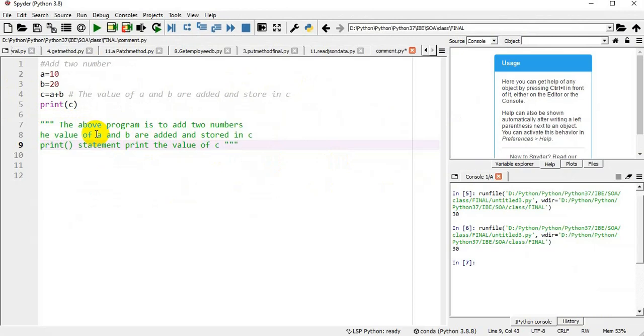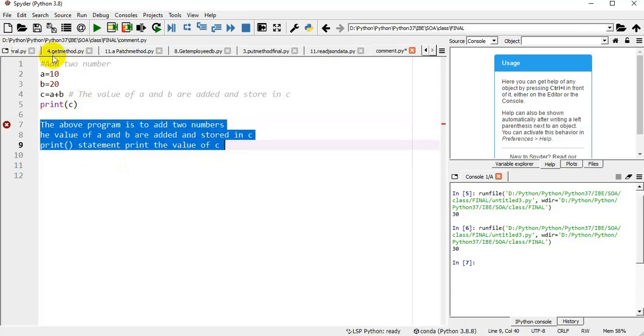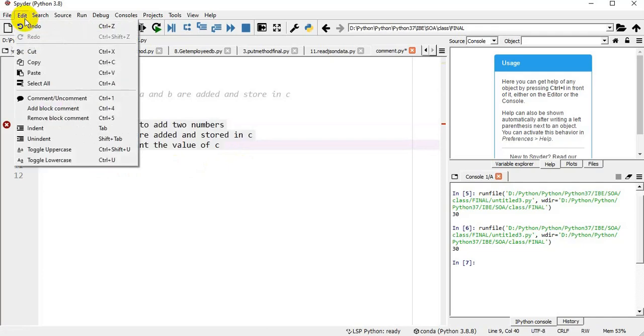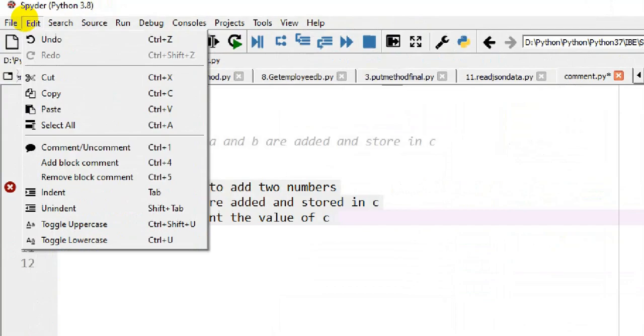Multi-line comments are added by using a hash in each line of the multi-line, or we can use triple quotation marks in the beginning and at the end. Another way: the Spyder IDE provides an option for comments. You can go to the Edit menu. In the Edit menu, Control+1, or we can choose comment or uncomment. This is for a single line. To add a block comment, Control+4, or you can click this option to add the block comment, and this will remove the block comment.